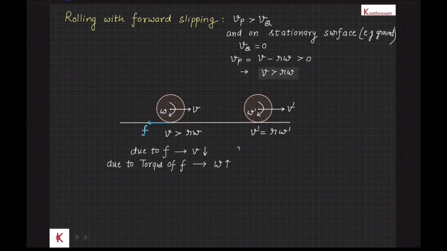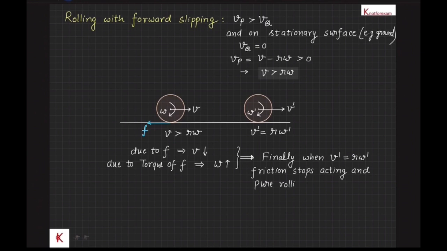If Vp greater than 0, then friction will act in backward direction, and due to friction, velocity V of center of mass decreases, and due to torque of friction, angular velocity omega increases. Finally, when linear velocity V dash becomes equal to R into final angular velocity omega dash, then relative velocity of contact point will be 0 with respect to surface, and pure rolling starts and friction stops acting.